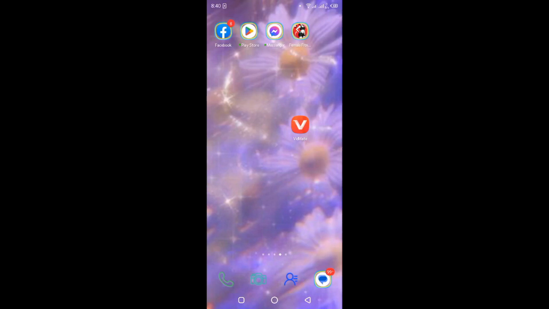here we have a solution that is called an app, and this is Vidmate. I think you haven't heard of it earlier, or maybe you have. Vidmate is an app which allows you to download things from different sorts of apps.